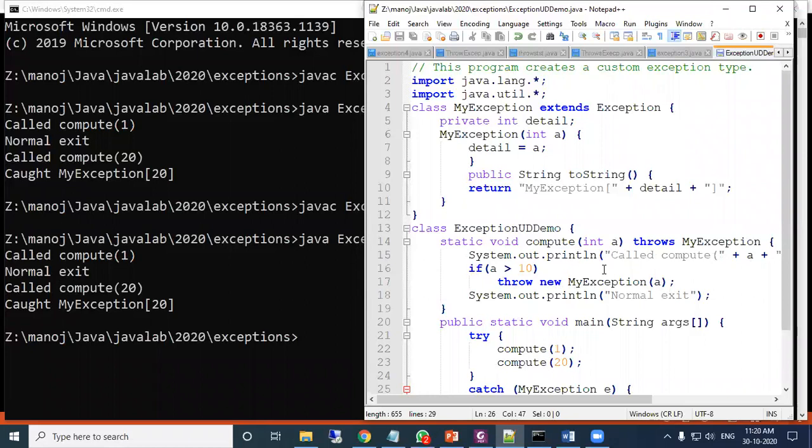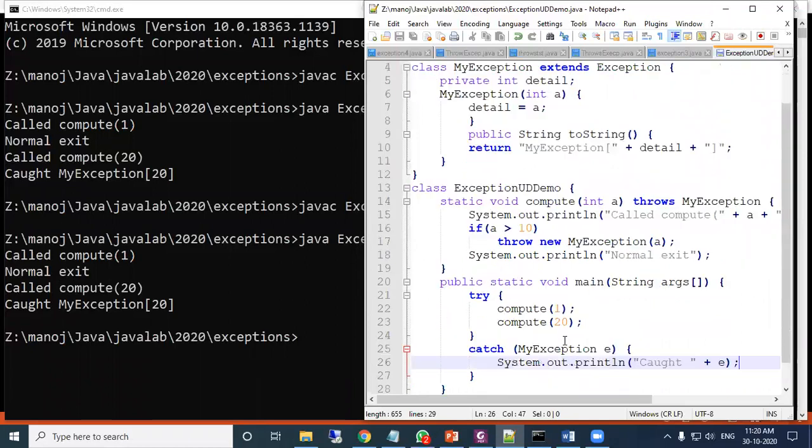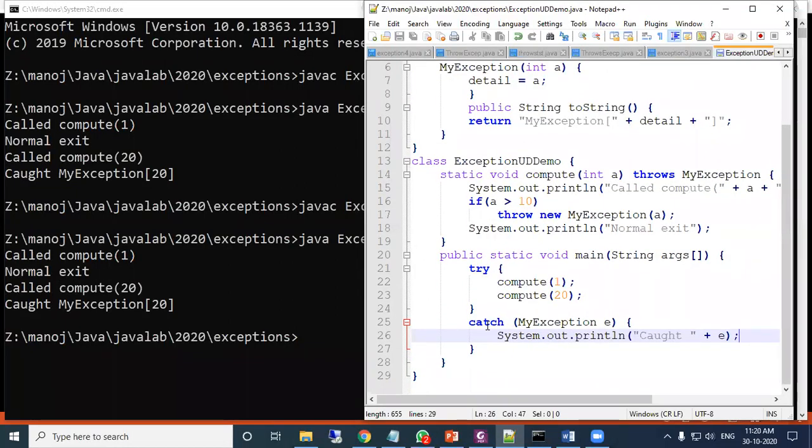So the a value is 20. 20 is passed to the respective catch block. So here the respective catch block is this. So this is receiving, this MyException e means it is receiving this e, and this exception caught e. So caught MyException 20.